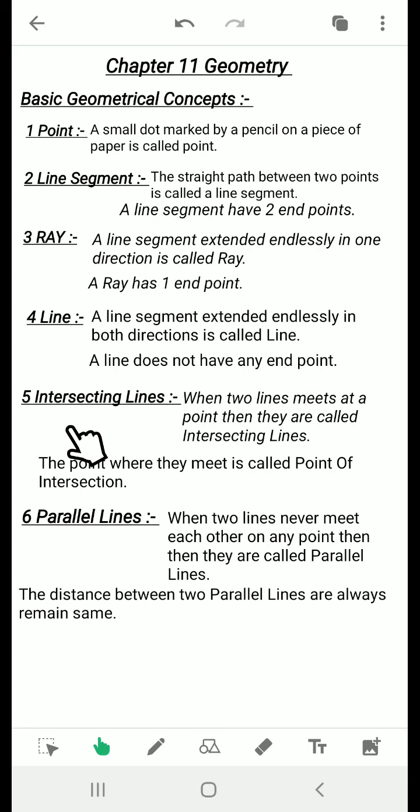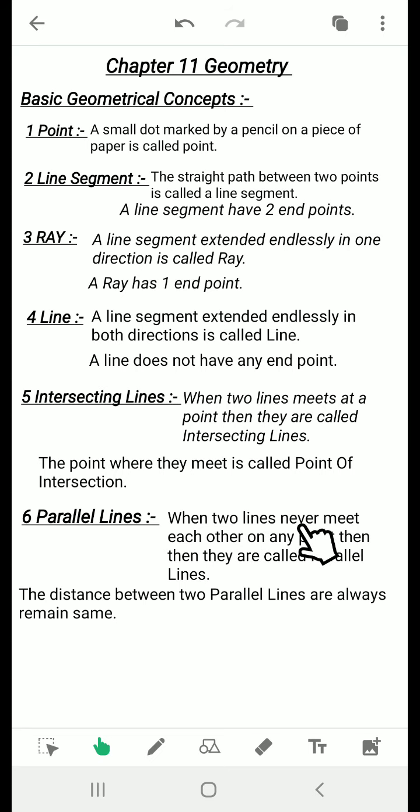The next topic, intersecting lines. When two lines meet at a point, then they are called intersecting lines. Just suppose you draw two lines and they both are meeting at a point, then they are called intersecting lines. Understood? And then the next is parallel lines.